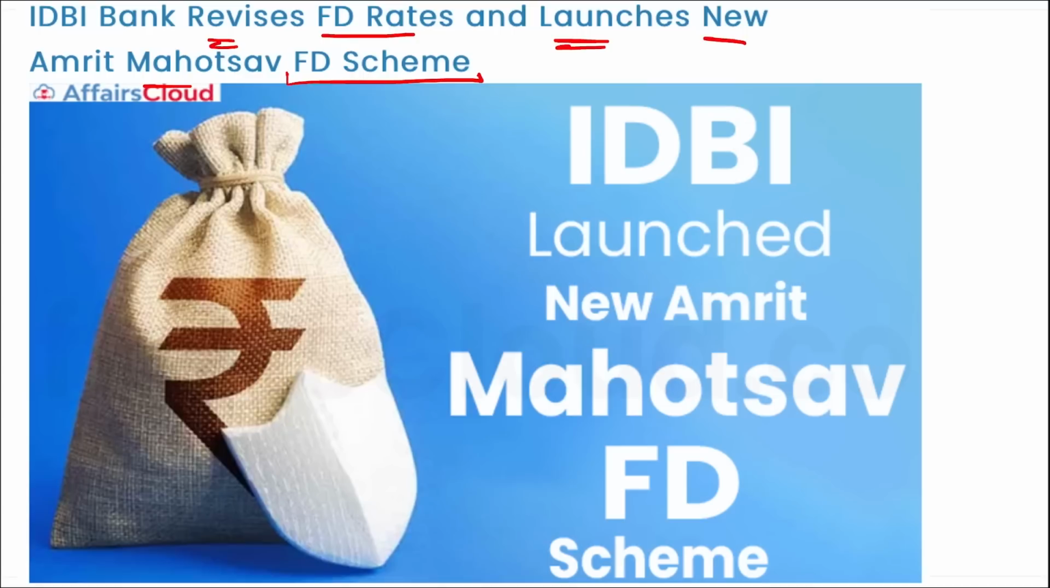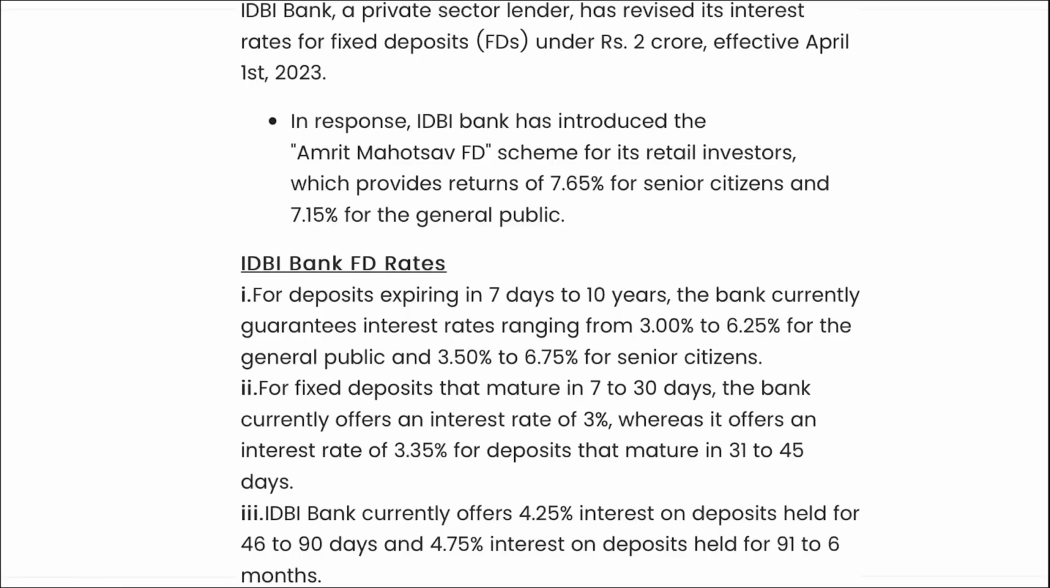I repeat, IDBI Bank, a private sector lender, has revised the interest rate for fixed deposits under 2 crore rupees. These interest rates will be effective from 1st April 2023. IDBI has also introduced the Amrit Mahotsav FD scheme for retail investors, which provides a return of 7.65% for senior citizens and 7.15% for the general public.